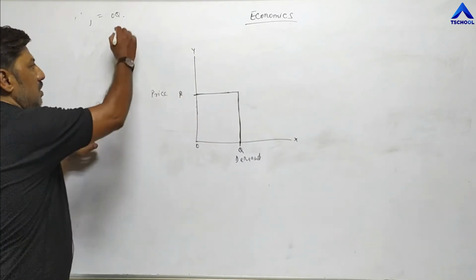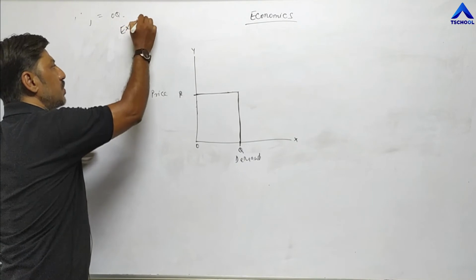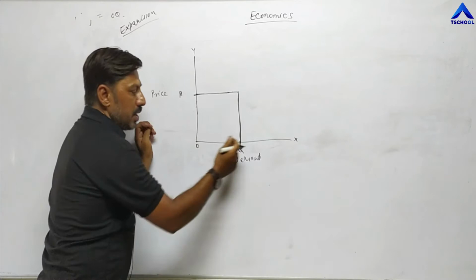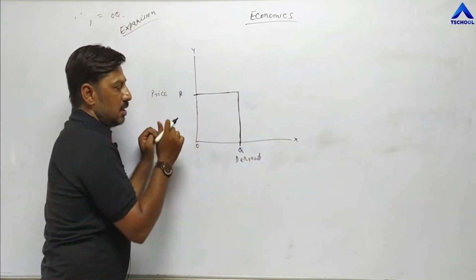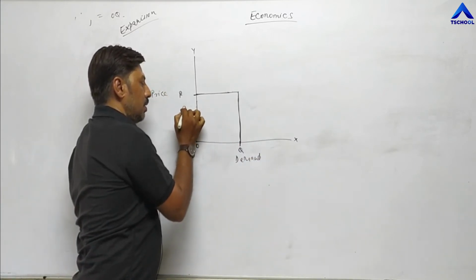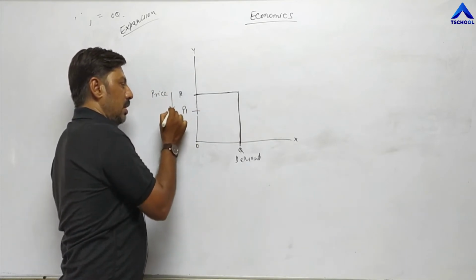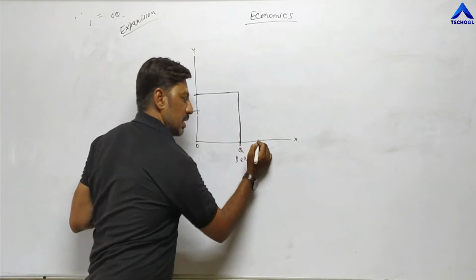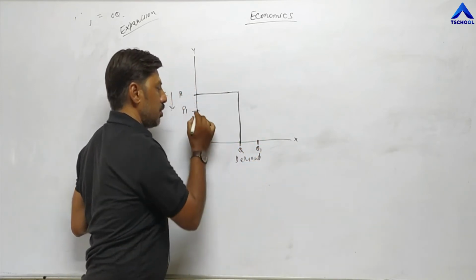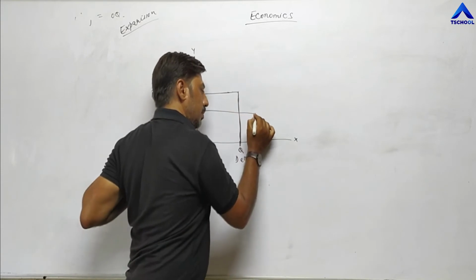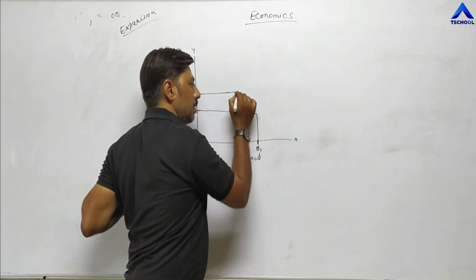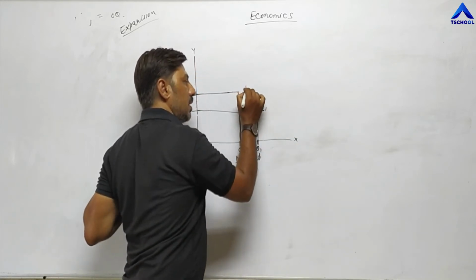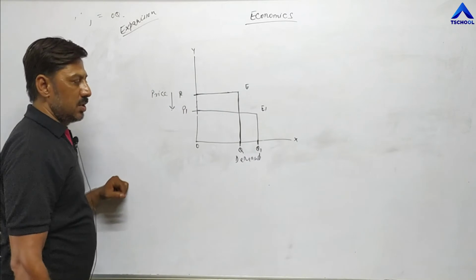Now first expansion. What is the meaning of expansion? When demand expands, when demand rises, when price decreases. Suppose price decreases to P1. When price decreases, our demand rises this way, to Q1. Join this line. This was the earlier point E, this is E1. Next, this is called expansion.